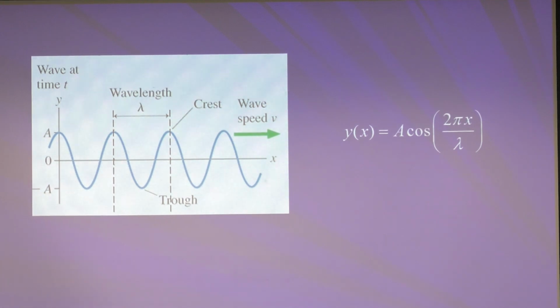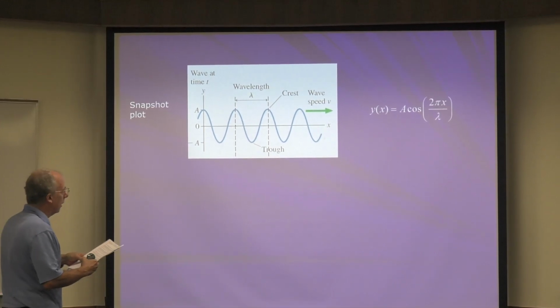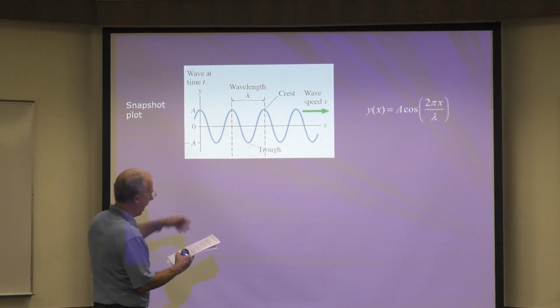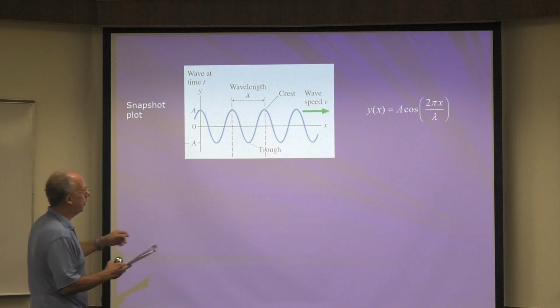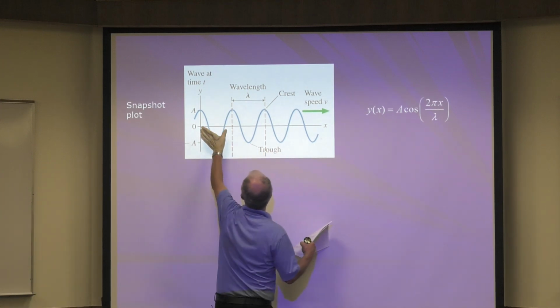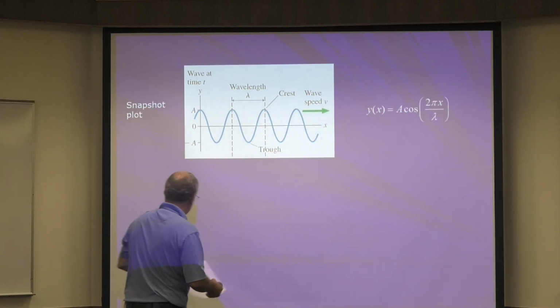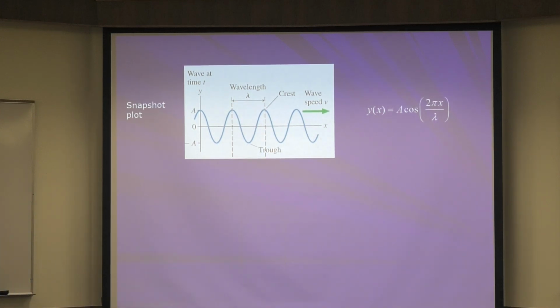Now, notice something. Again, there's no t because it's a snapshot. And again, it's periodic in wavelength, because that's a wavelength, that's a wavelength, that's a wavelength. Now let's not just believe it, let's check it.